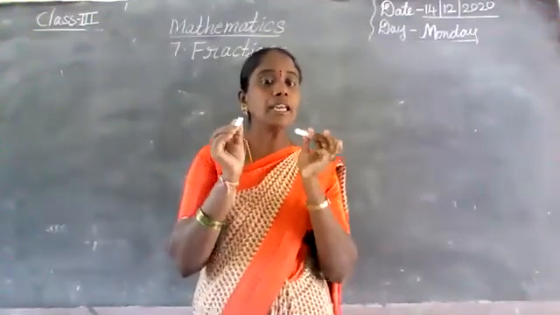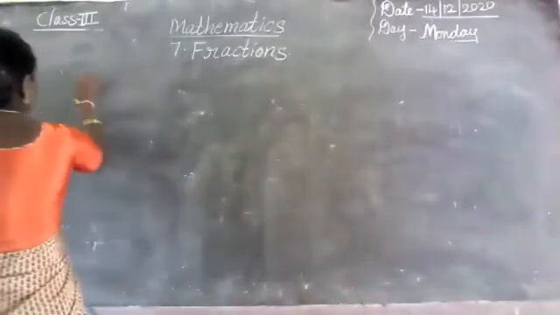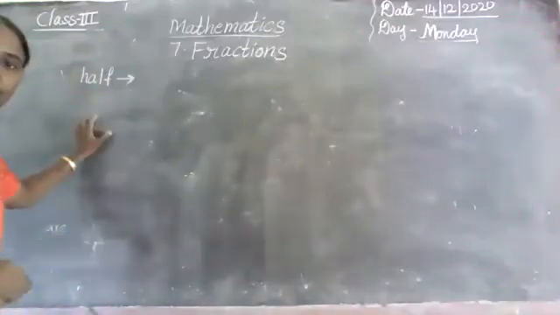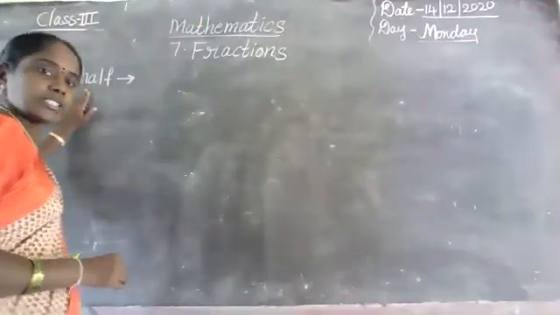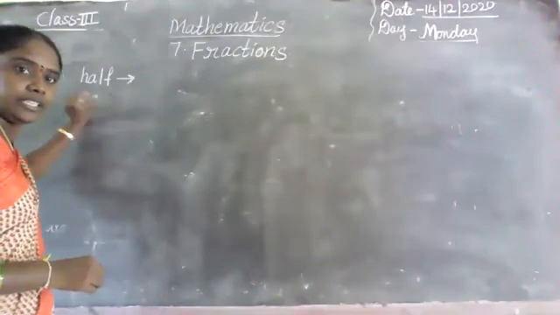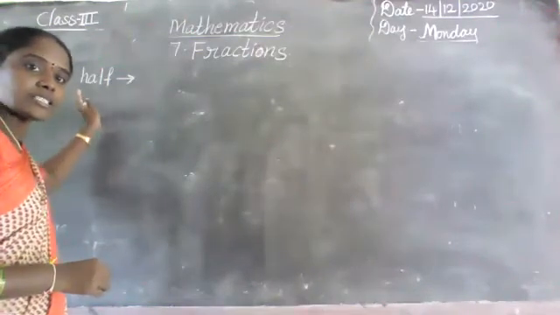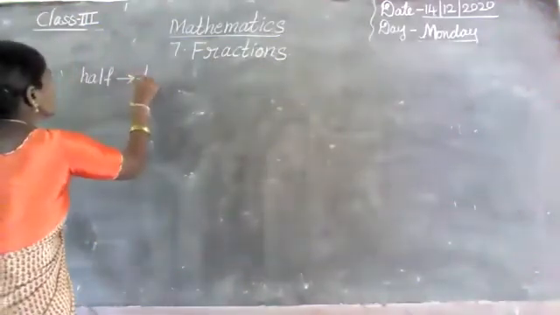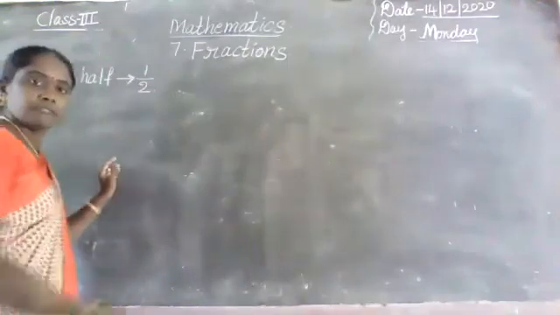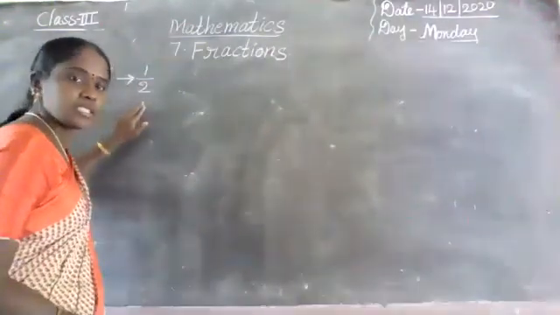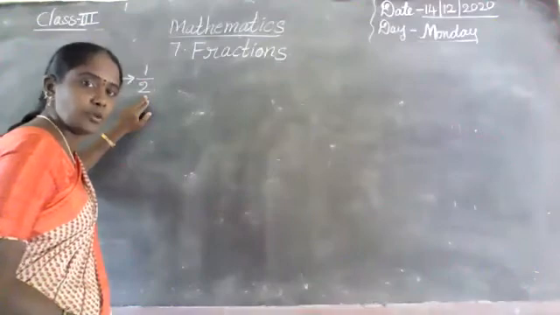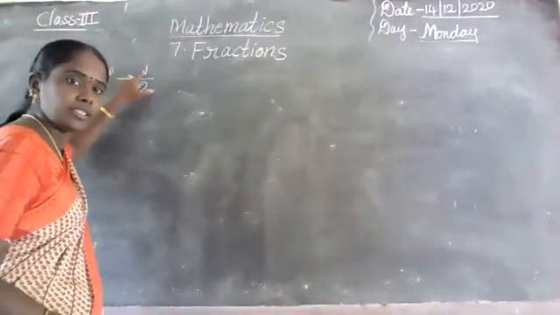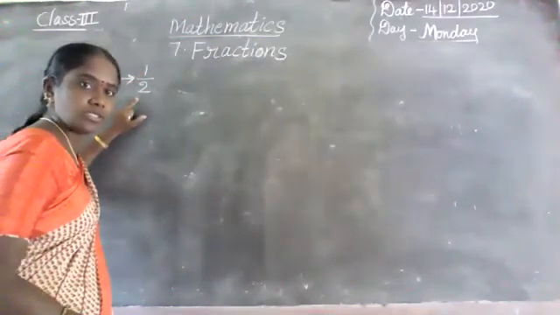Half, H-A-L-F, half. This half, H-A-L-F, half. In words, it is written like that. Next, in symbols. How can we write it in symbols? 1 by 2. Okay, 1 by 2. From the full chalk piece we made two parts. I gave one part to another one. The boy got 1 by 2 part of the piece of chalk.